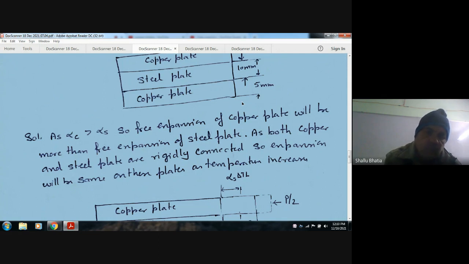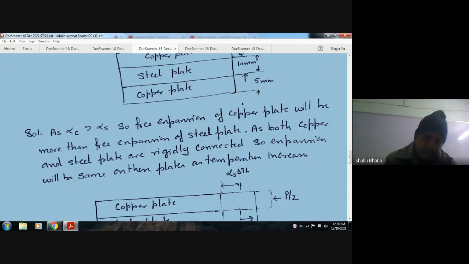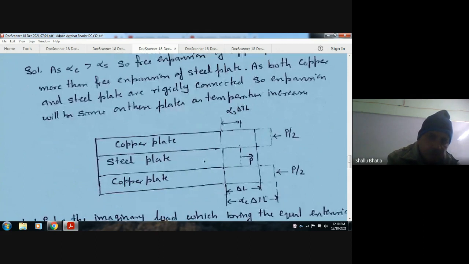As both the copper and steel plates are rigidly connected, they cannot expand freely. The material having the higher tendency to expand will be brought back by the other plate.